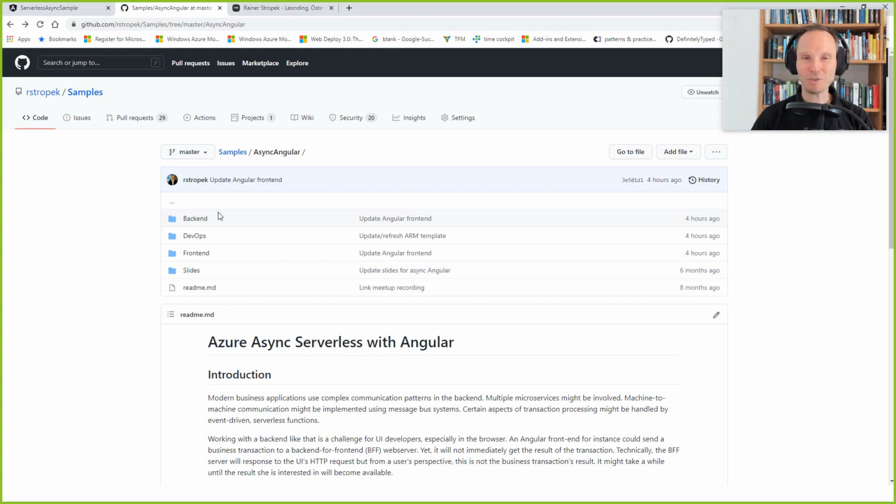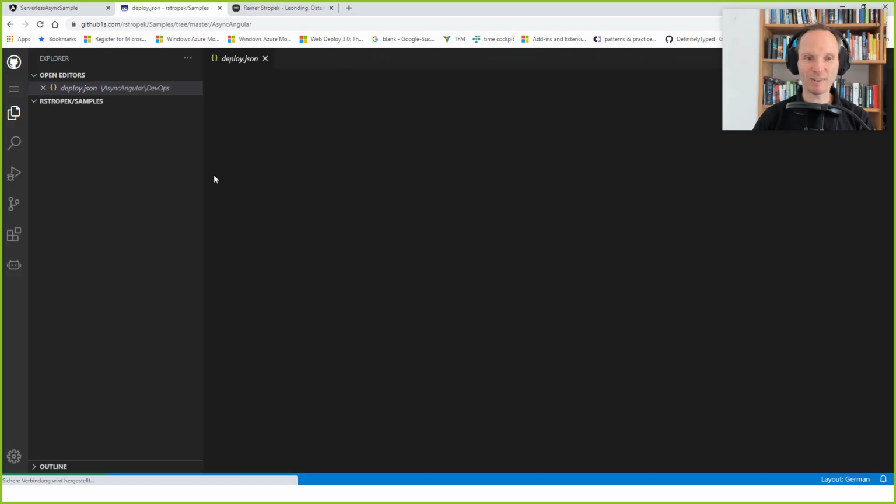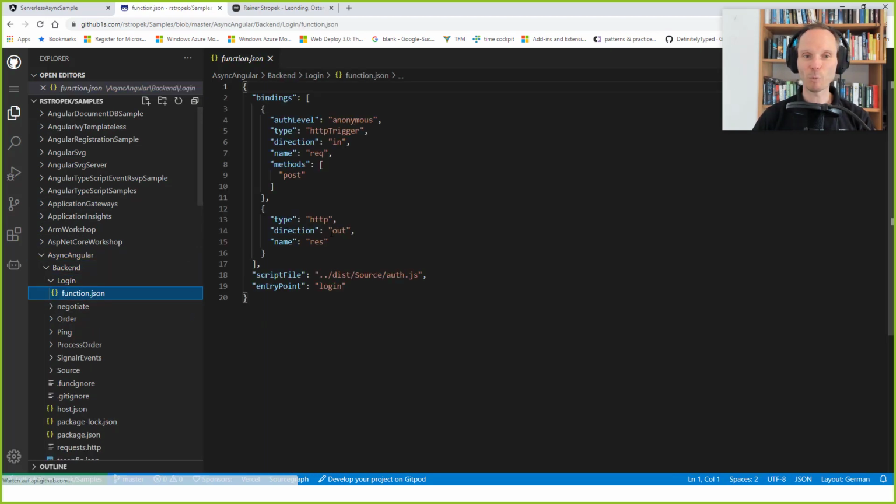By the way, there is a trick that I always recognize that many people are not aware of. Did you know that you can, here at github.com, add 1s here, press enter, and guess what? You will get my code directly here in a Visual Studio Code environment, directly here in your browser. And if you would like to follow along with what I'm going to show you, you can easily switch to this view. You don't have to clone my repository because there's a lot going on in that repository. Just browse through the code with me, and maybe it's easier for you to follow along. So maybe this is an interesting tip for those of you who weren't aware that this feature exists.